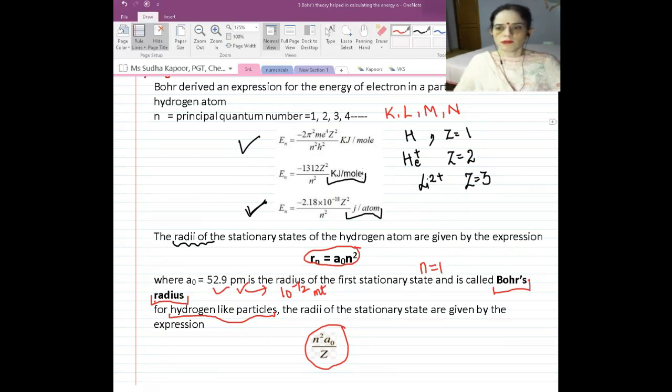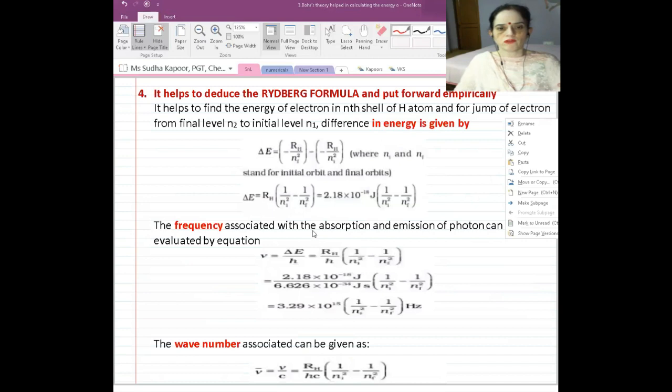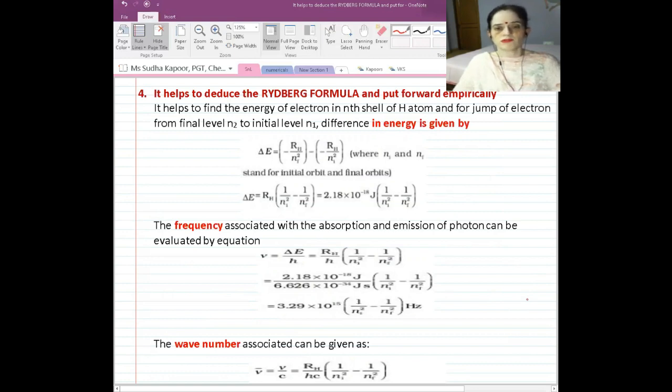So now coming to the next application of the Bohr's model: it helps to deduce the Rydberg formula. Till now, when talking about the hydrogen spectrum, the Rydberg value was given as 109677 in centimeter inverse.